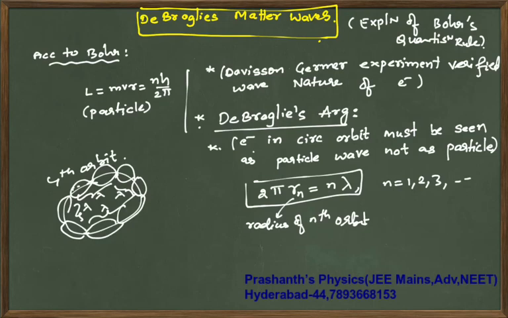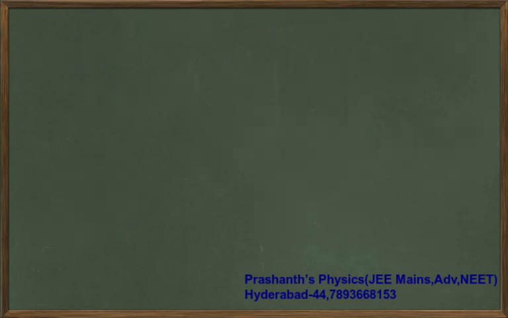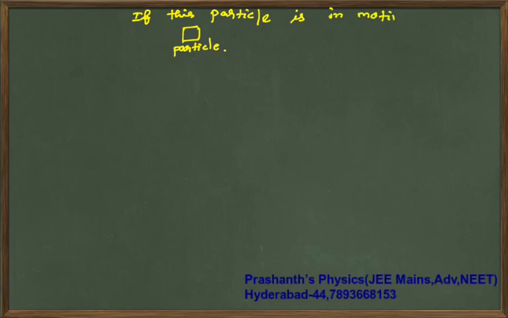Now this we are modifying and writing as a different equation. De Broglie's argument is the actual argument, but I can say it this way: if you have a particle and it is in motion, a wave will be associated with it.